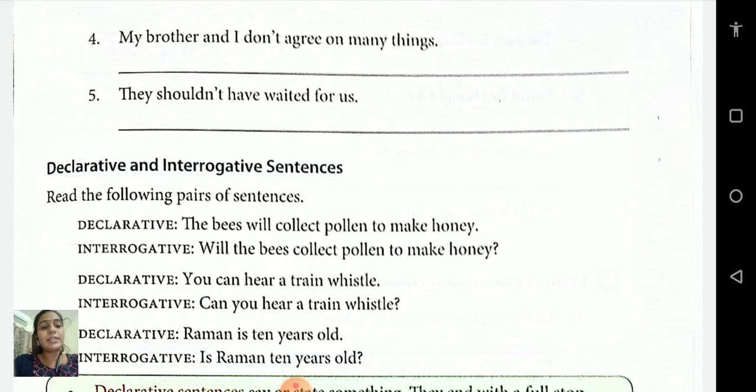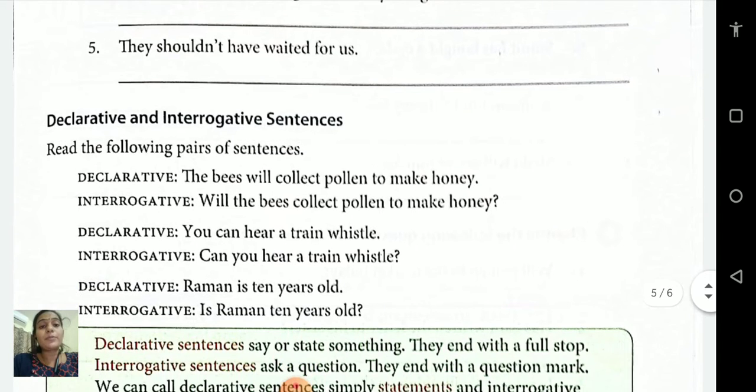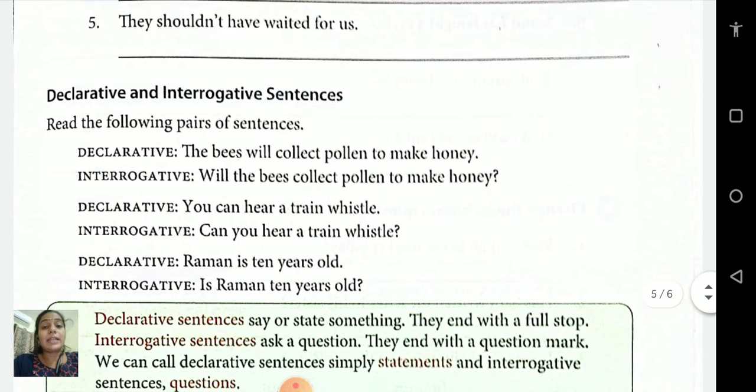Now what is a sentence? A sentence is a group of words that expresses a complete thought. It begins with a capital letter and ends with a punctuation mark. Which are the punctuation marks? Full stop, question mark, exclamation mark. Okay. Now declarative sentence. A declarative sentence tells something and it ends with a full stop. Interrogative sentence. So what is an interrogative sentence? An interrogative sentence asks questions and it ends with a question mark.